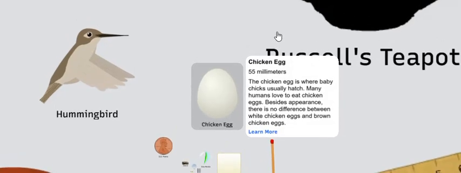Chicken egg, 55 millimeters. The chicken egg is where baby chicks usually hatch. Many humans love to eat chicken eggs. Besides appearance, there is no difference between white chicken eggs and brown chicken eggs.